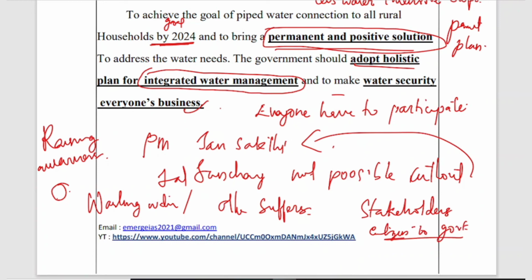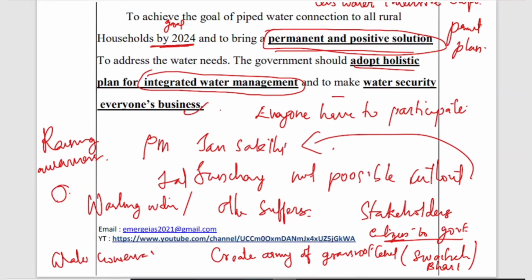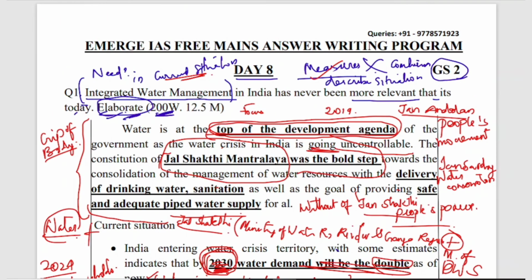And we also have to try to create an army at grassroots level. That is the thing we did for the Swachh Bharat mission; we created such an army. That's how we were able to attain the goal of the Swachh Bharat mission. Like that, we also have to create an army at grassroots level for water conservation. Then that's all about this question. In this answer, you have to add only a few measures, because we have to explain the current situation first. Only at the final stage do we explain some measures. And that's all about the question.